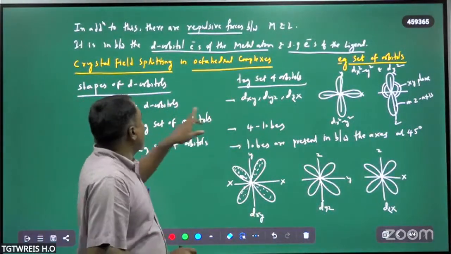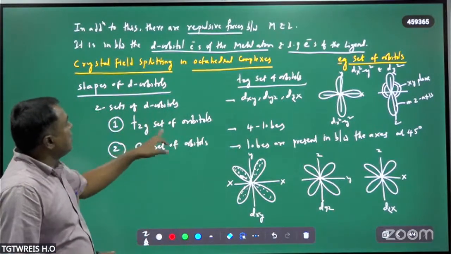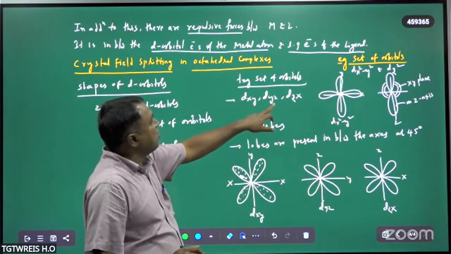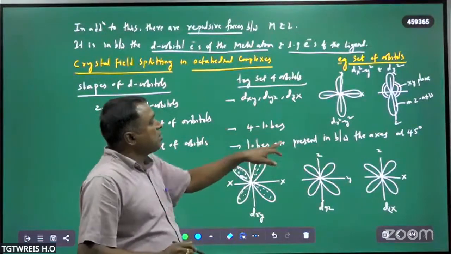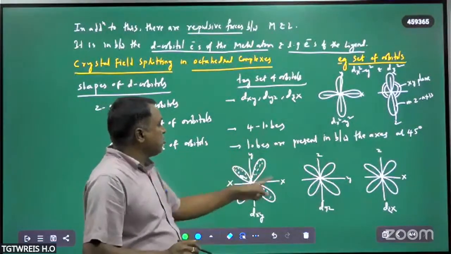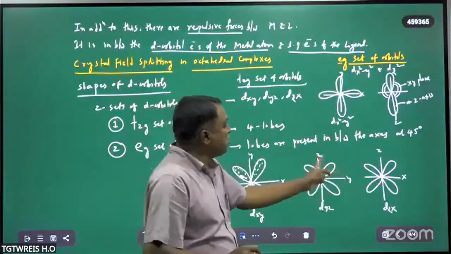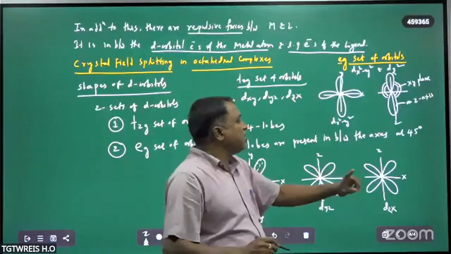The five d orbitals divide into two sets: one is the t2g set and another is the eg set. The t2g set orbitals are dxy, dyz, dzx, and in these there are four lobes. The lobes are present in between the axes: in dxy, the lobe is present in between x and y; in dyz, in between y and z; in dxz, in between x and z.